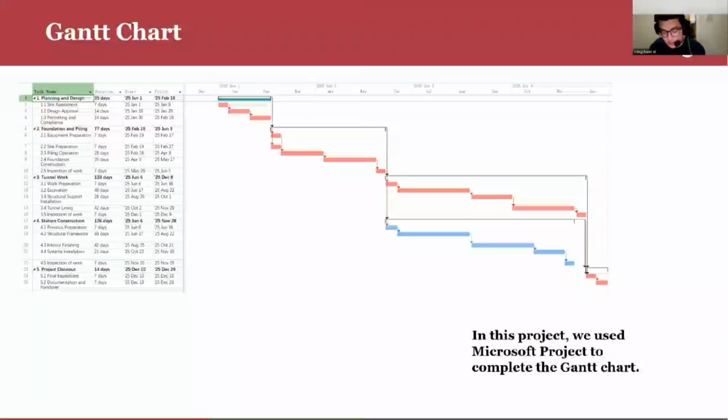Also, since there is no sequential relationship between the tunnel construction and the station construction, these two parts can be constructed at the same time. The relationship between projects which are carried out at the same time can be clearly shown in the Gantt chart. This will help the project manager to organize the work better and thus save project costs.